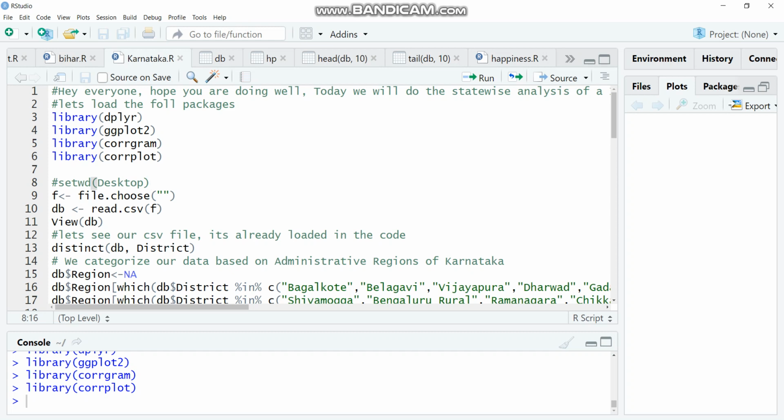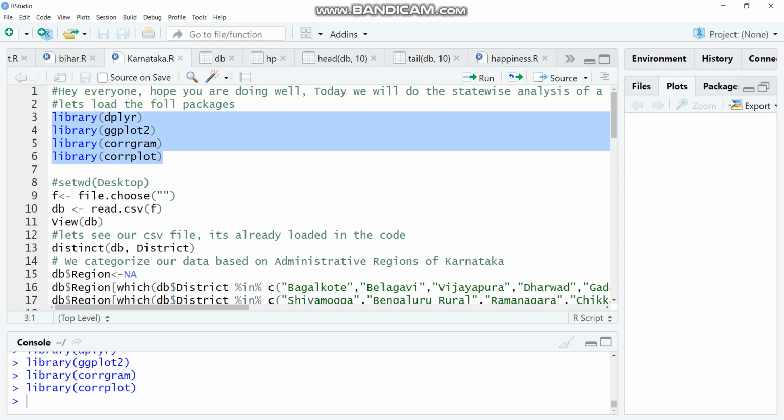So today we are going to analyze the COVID-19 situation of Karnataka, followed by a prediction. This video will be uploaded in two parts. So let's begin. We are doing all this analysis using R.